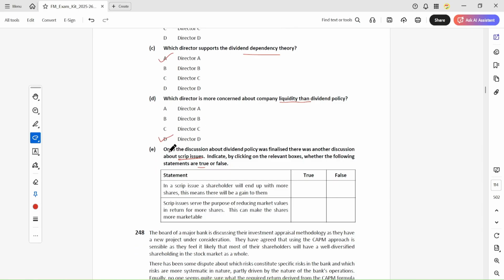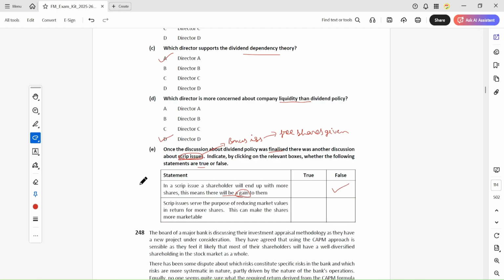Okay. So once the discussion about dividend policy is finalized, the next discussion is about the scrip issue. Scrip issue means bonus issue. These are free shares given to shareholders. In a scrip issue, shareholders will end up with more shares. This means there will be a gain to them, but will there really be a gain?